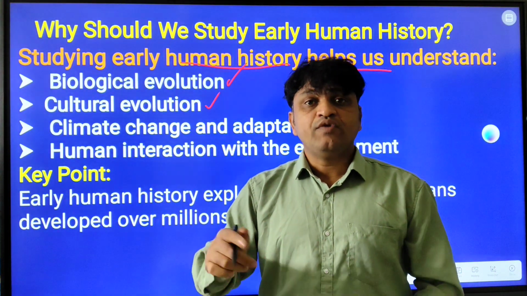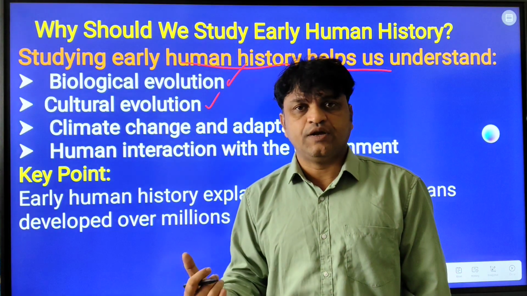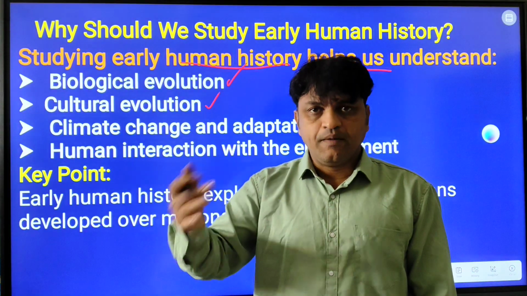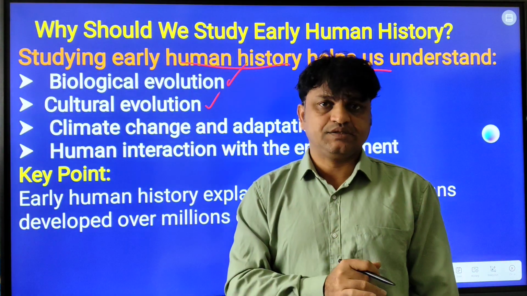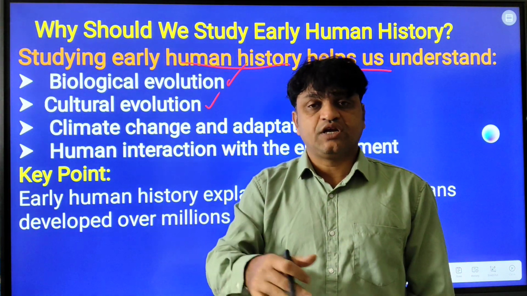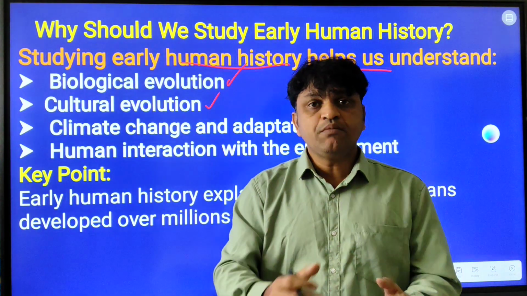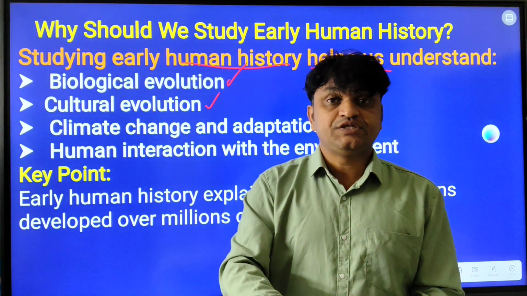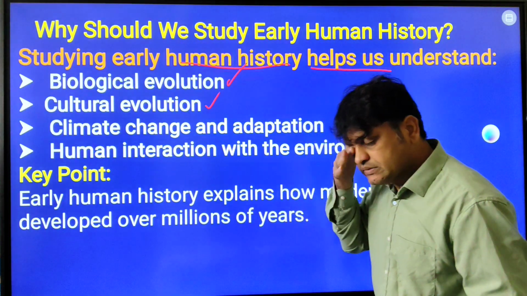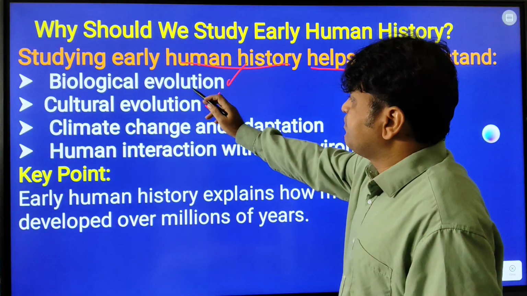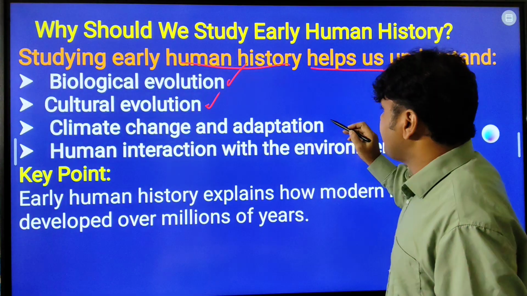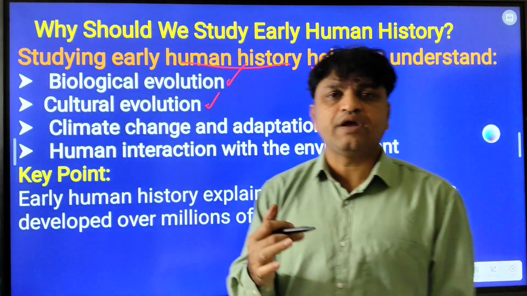At the same time, we are also going to look at cultural evolution. What is the impact of climate and environment on present day human beings or early human beings? Based on the climate, geological and environmental factors, human beings changed from Australopithecus to present day Homo sapiens. So let us see one by one. Here we are going to study biological evolution, cultural evolution, and climate change and adaptation: how human beings adapted.